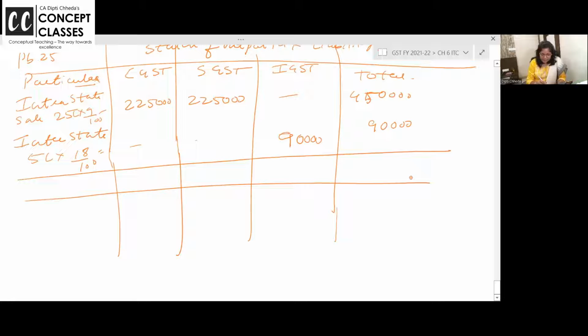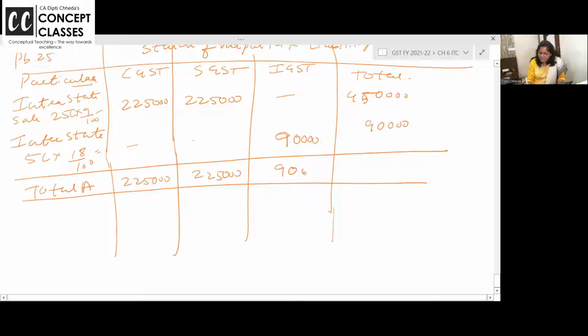$90,000, 5 lakh पे 18%. Total A 2,25,000, 225, 90,000, 5 lakh.